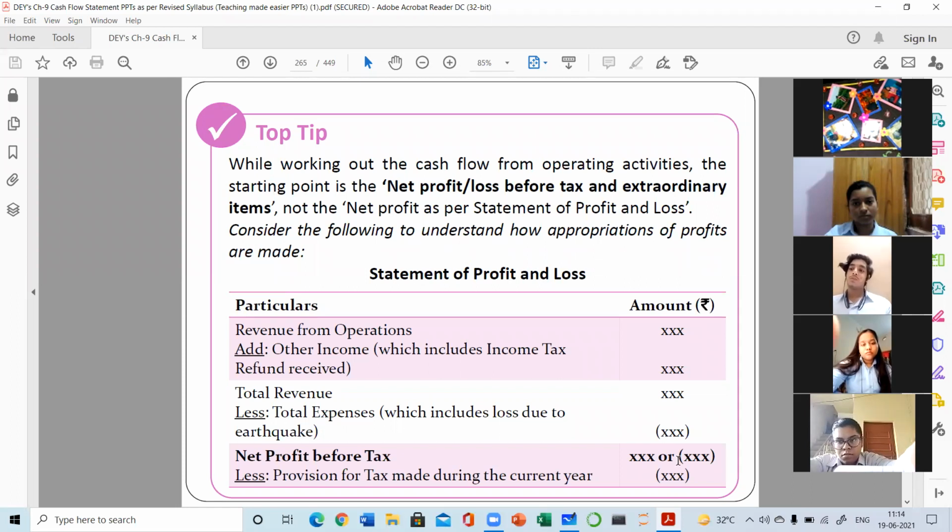When the net profit after tax is given, then definitely you need to make a working note. But if in the question the net profit before tax is already given, you will start your cash flow from operating activity using this figure only, and there is no need of making a working note.